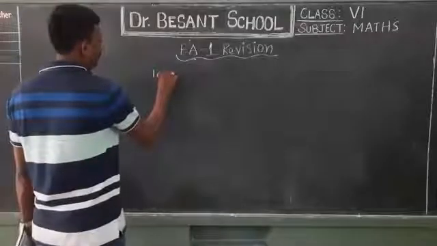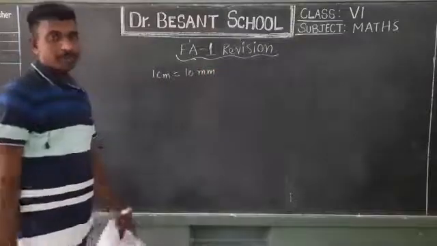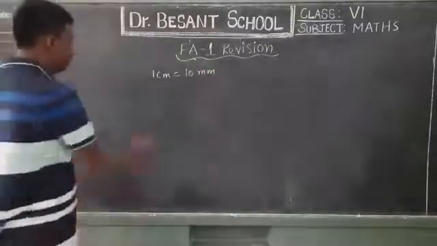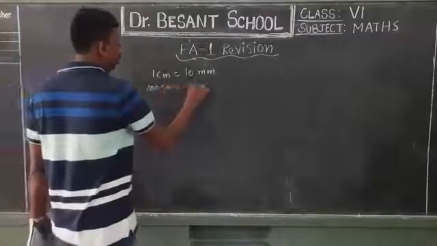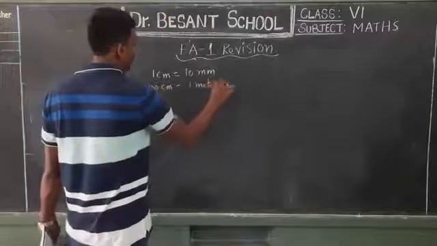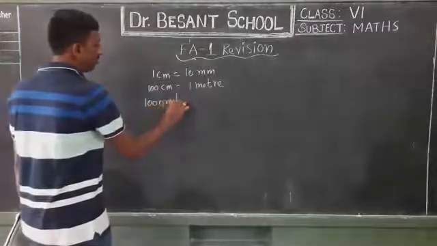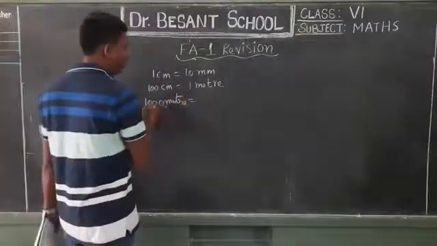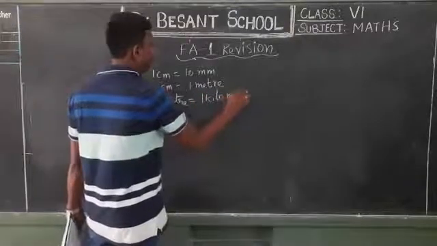1 centimeter is equal to 10 millimeters. Next, 100 centimeters is equal to 1 meter. Next, 1000 meters is equal to 1 kilometer, since 1000 means kilo.